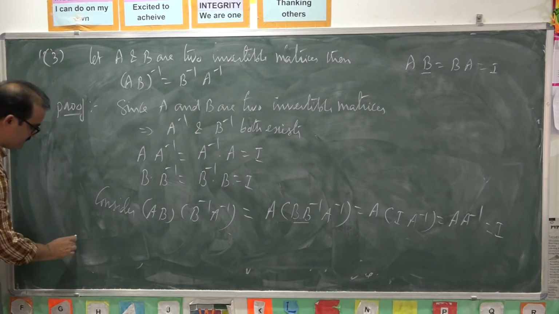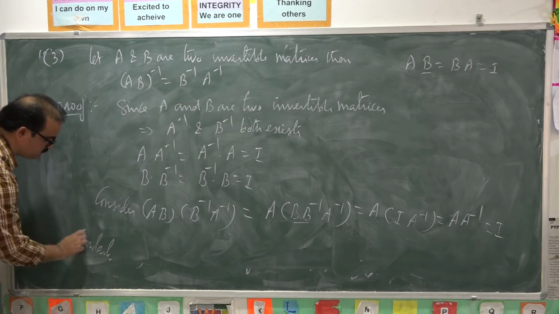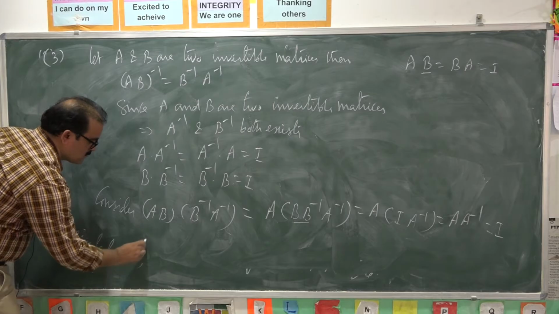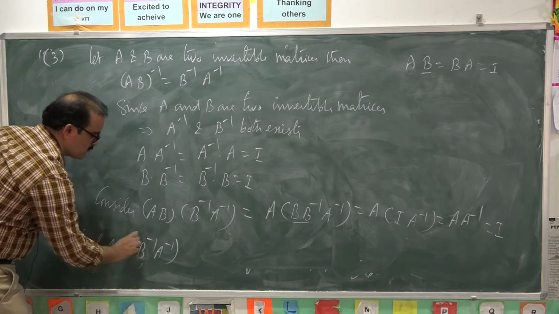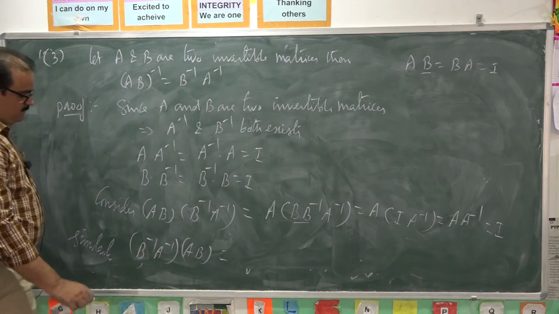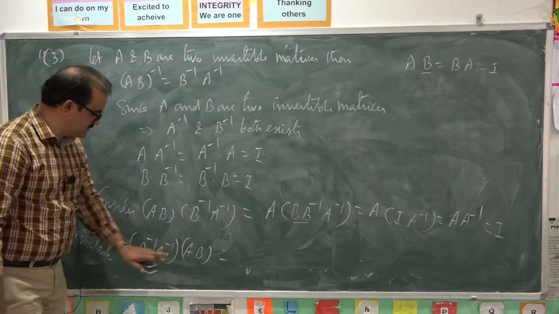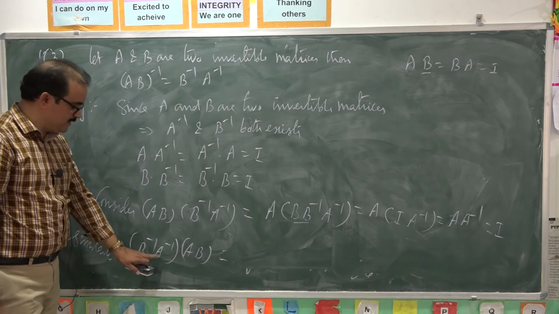Similarly, you consider this. It is also in the form of AB into C. AB into C is A into BC.